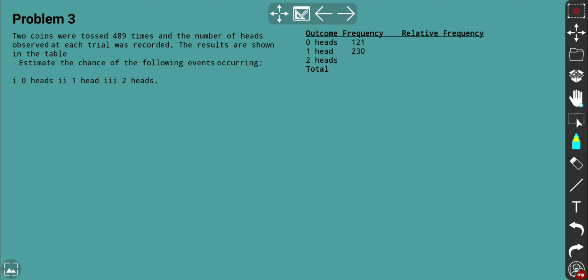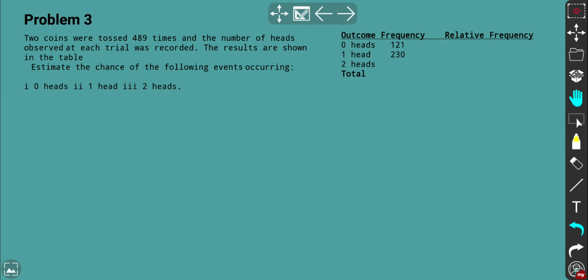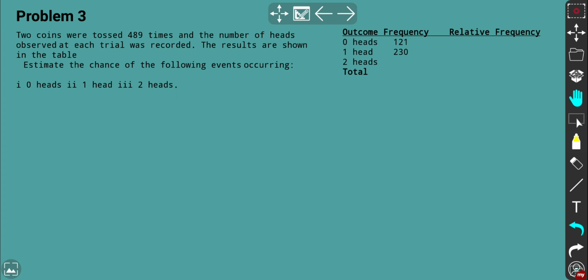So first of all, I think we need to finalize the table because we use the frequency, right? So we're going to use the frequency, and relative frequency basically will be an estimation of probability. Here is the column for relative frequency, which means that it's going to be the column that defines probability.